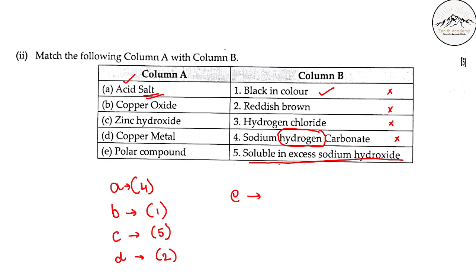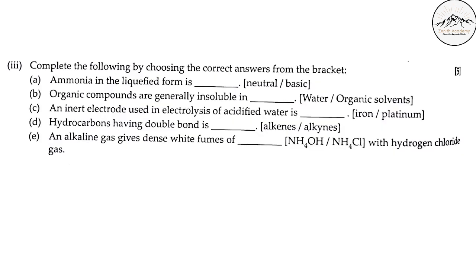Which is the polar compound? Hydrogen chloride is a polar compound. Right? HCl. This H is electropositive and this is electronegative, so electrons will be shifted more towards chlorine. That is why it is a polar compound. Correct? Let's go ahead.